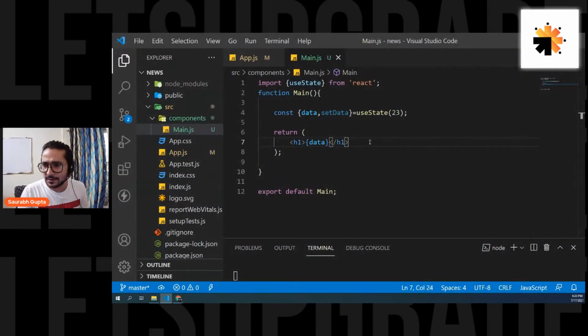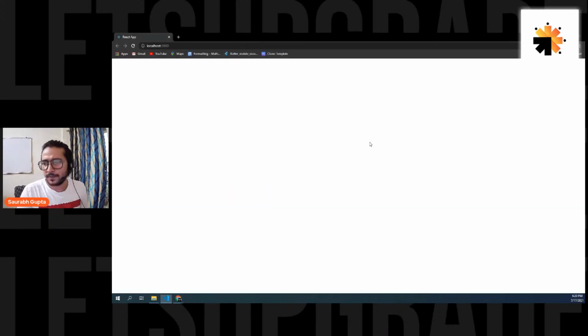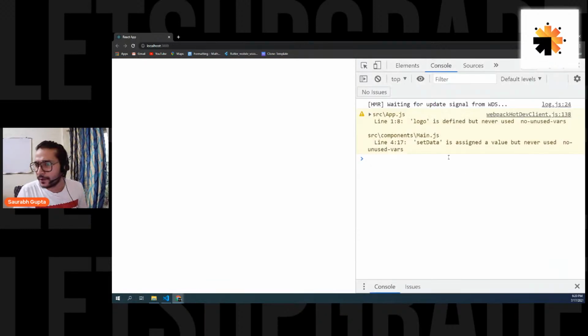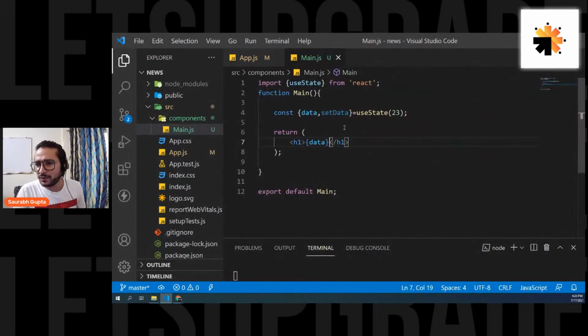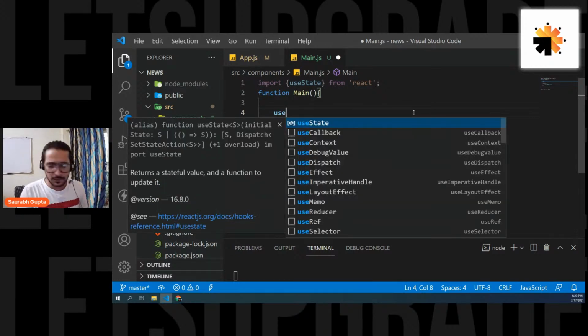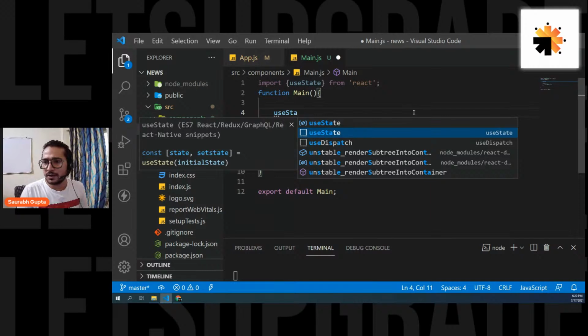Have I made a mistake here? Let's see, is there an issue somewhere? We don't have to use set normally. Let me directly write it using the syntax, useState.